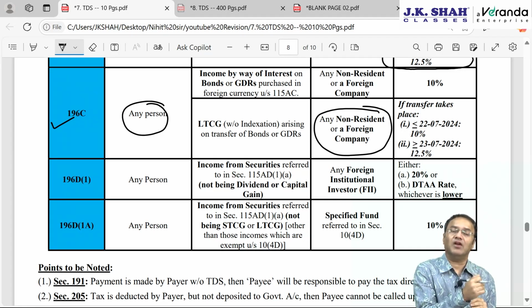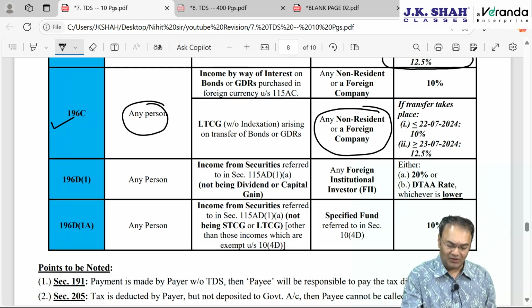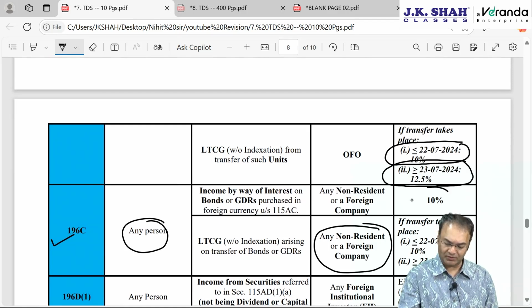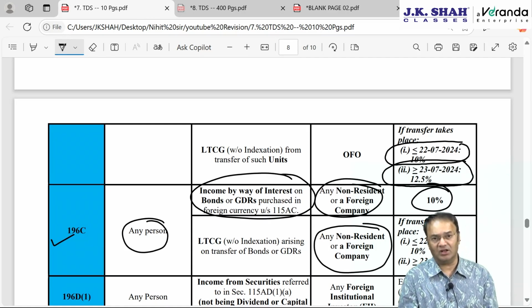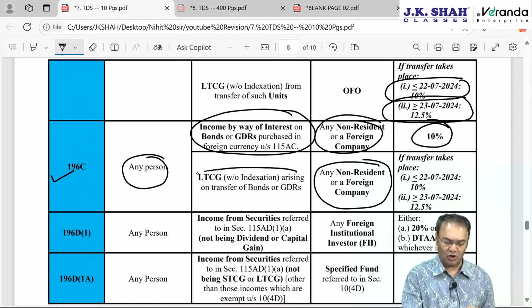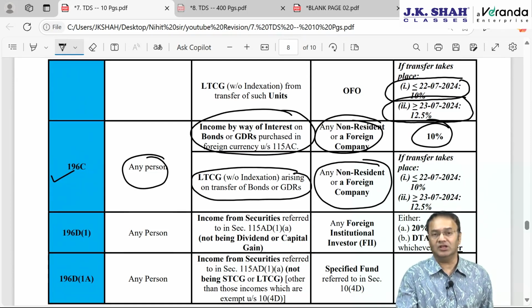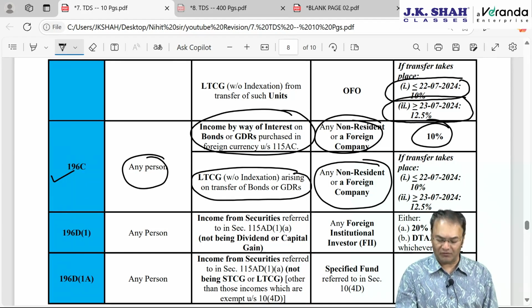From bonds we can have interest income and from GDR we will have dividend income. These recurring incomes are to be taxed at 10%, as we already discussed. If it is capital gain, then short-term capital gains are not covered; long-term capital gain will be taxed at either a 10% rate or 12.5% rate depending upon the date of transfer.